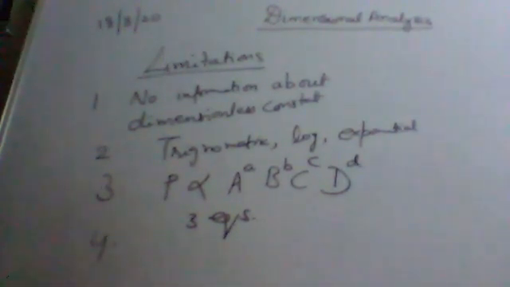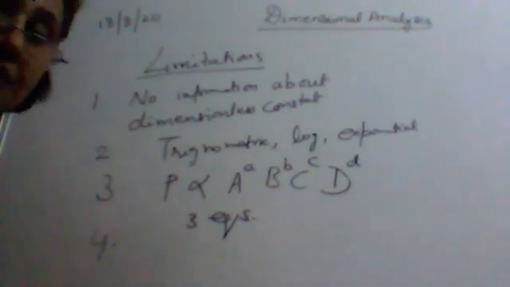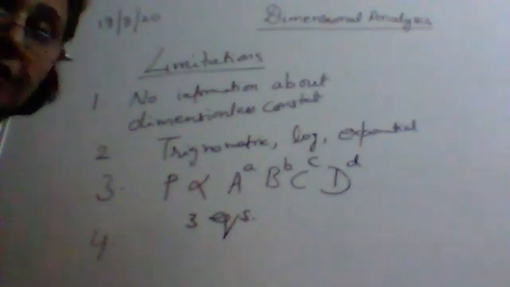Then the fourth one is, dimensional analysis is not giving any information about whether the quantity is a scalar quantity or a vector quantity.